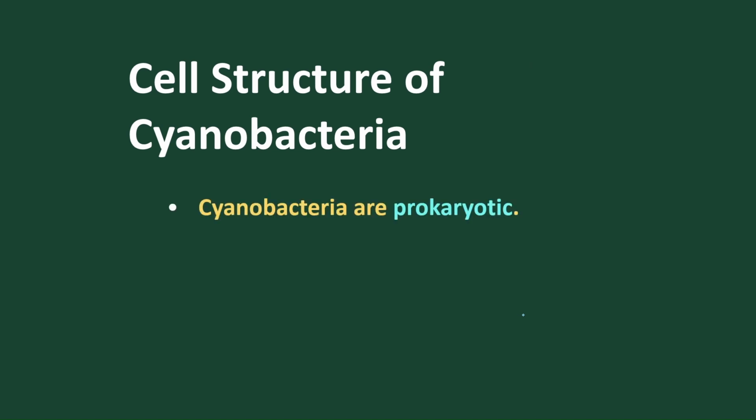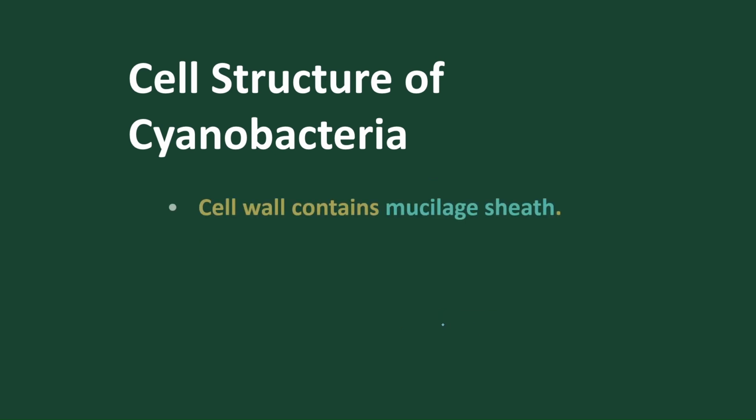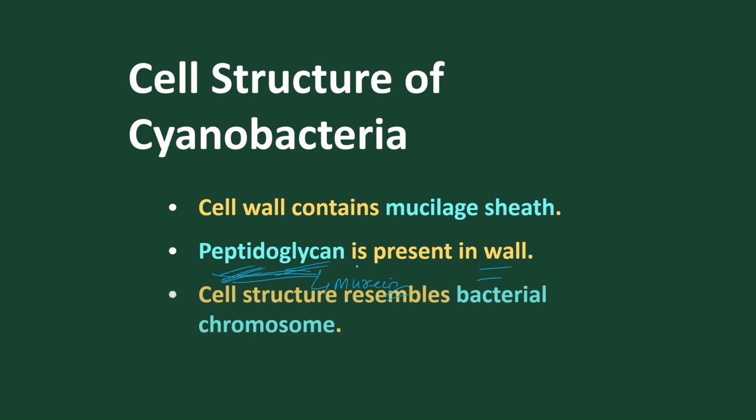These are prokaryotic cells, as the nuclear membrane is absent and membrane-bound organelles are also absent. Chromatin material is present at the center. This is naked DNA at the center, and the cells are surrounded by a mucilaginous sheath for protection. The sheath is present outside the cell wall and protects the organism. Peptidoglycan, or murein, is the true cell wall composition, that is peptide bonds and glycans.